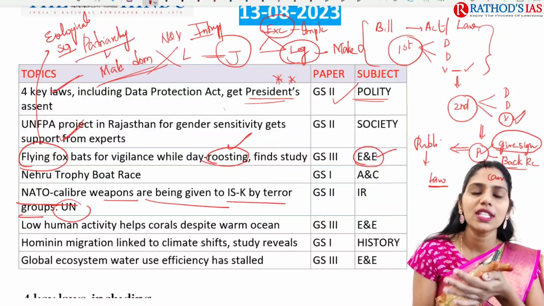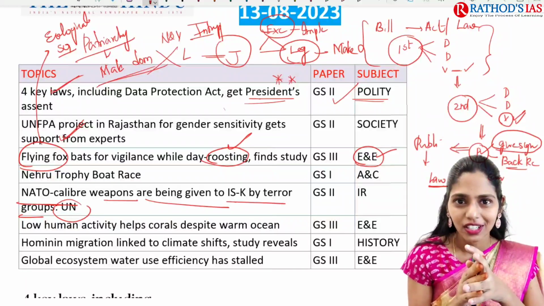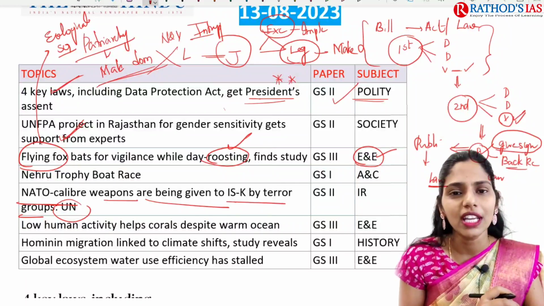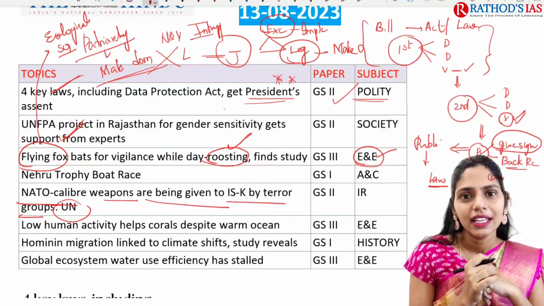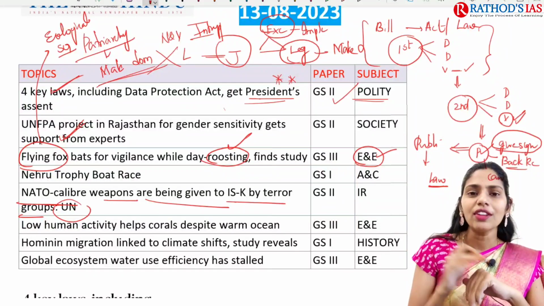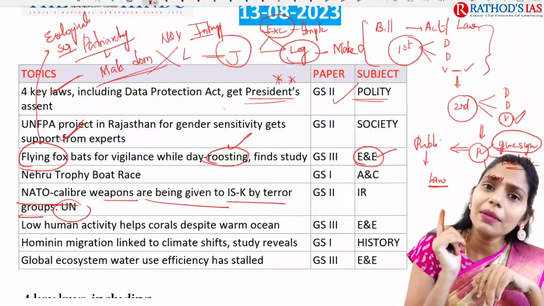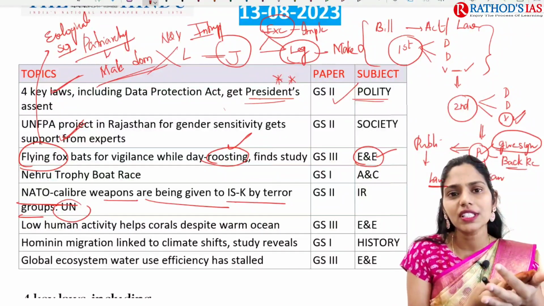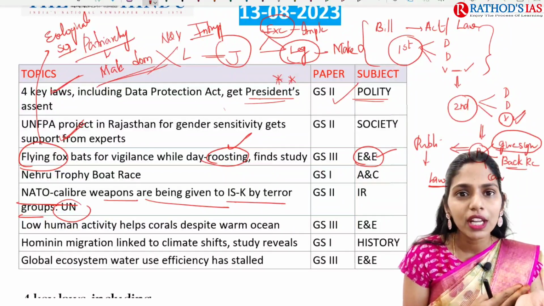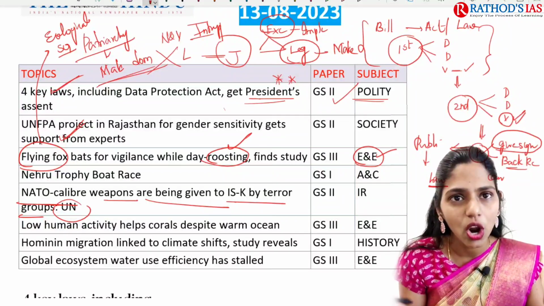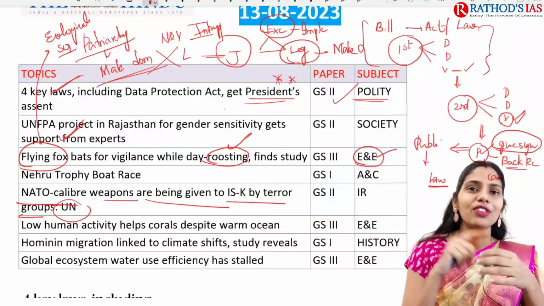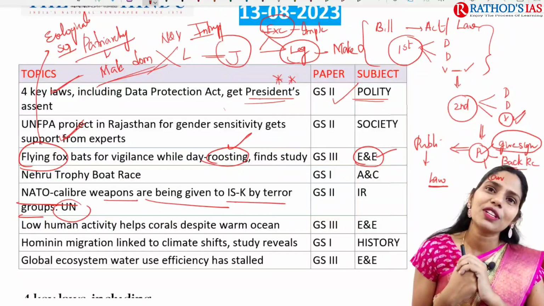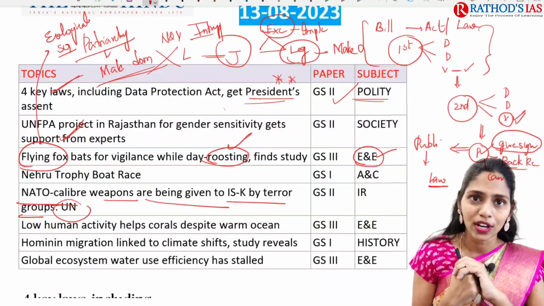Without photosynthesis, there will be no food production. A number of countries are already facing hunger, poverty and food insecurity. How can we address those problems? Those problems can be addressed whenever there is increased food production. But on the other side, because of climate change, there is now a water use efficiency stall in the global ecosystem. Let me know your opinion regarding this. What will be the impact? This topic is obviously important from your environment and ecology point of view.